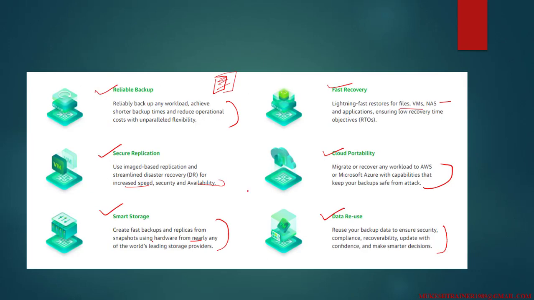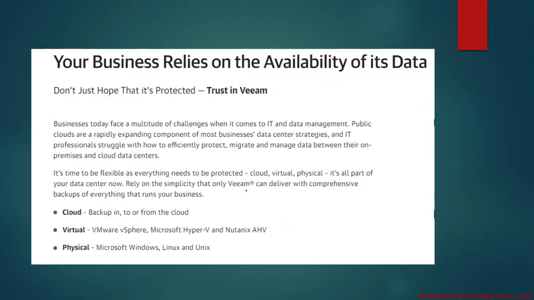So the first one is reliable backup. Your business relies on the availability of its data. For example, if you are running an e-commerce website like Amazon.com, I'm giving an example, and there are people who always browse this website and they are looking to shop something, but when you browse you find the web server is not working or certain items cannot be displayed or some other technical issues. Next time you will look for an alternative to Amazon.com.